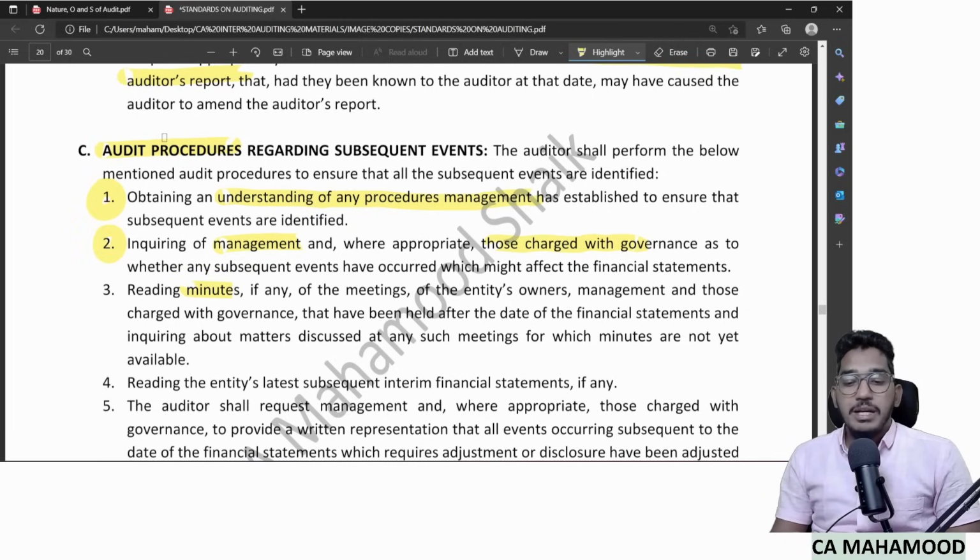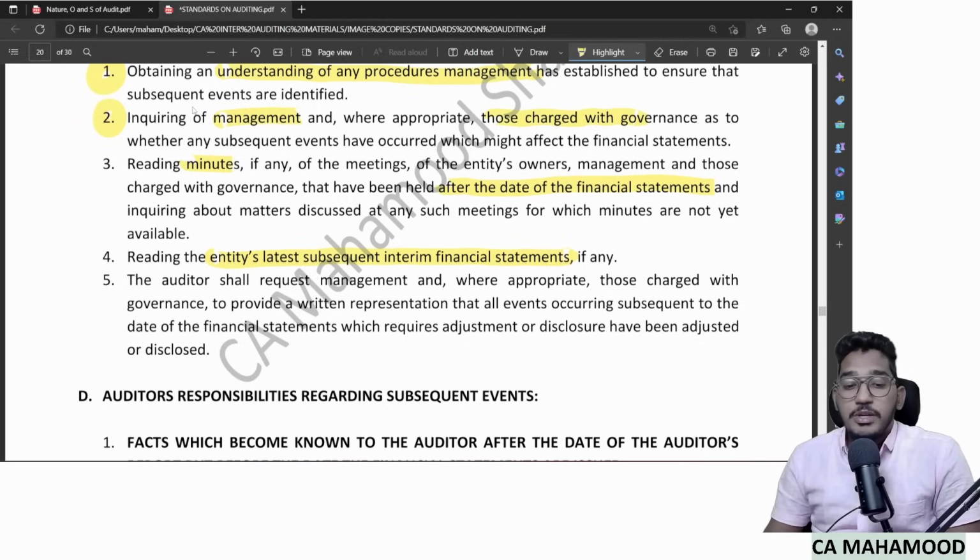Third one, read the minutes of the meetings. Whatever board of directors meetings and shareholders meetings have taken place after the date of financial statements, after 31st of March, be it a shareholders meeting, a board of directors meeting, or a meeting of those charged with governance, read the minutes of all the meetings to find out whether any subsequent event was discussed. And read the entity's latest interim financial statements. If the recent quarterly financial statements are available, read them. And along with that, the auditor shall request the management to provide written representations also. So the auditor will perform these 5 audit procedures to identify whether there are any subsequent events or not.